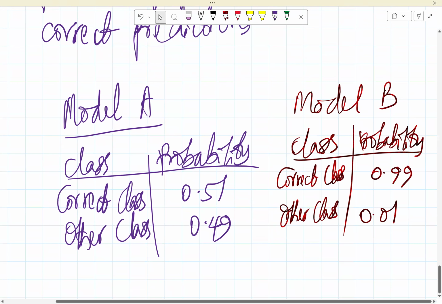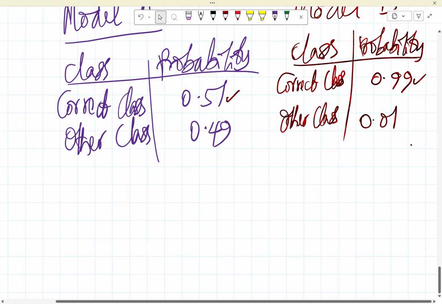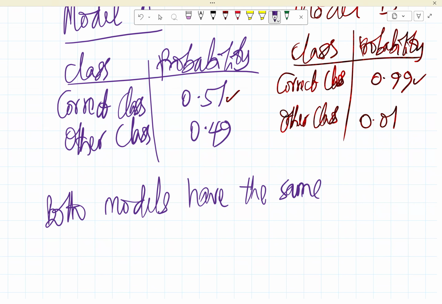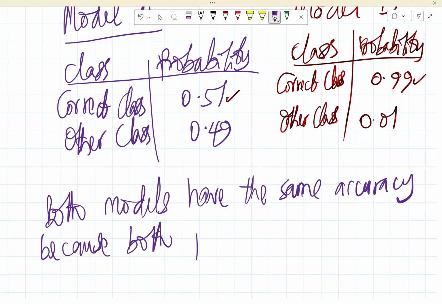Both models predict the correct class properly, right? However, both models have the same accuracy because both predictions are correct.